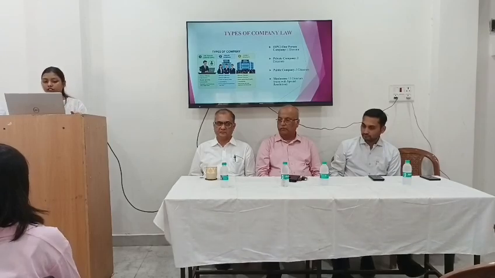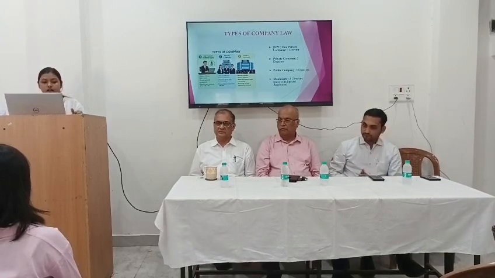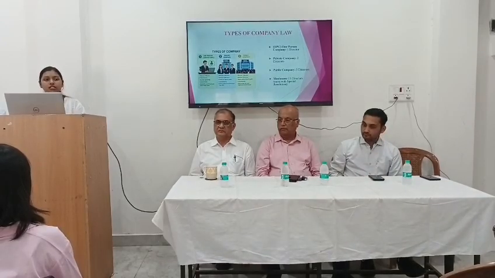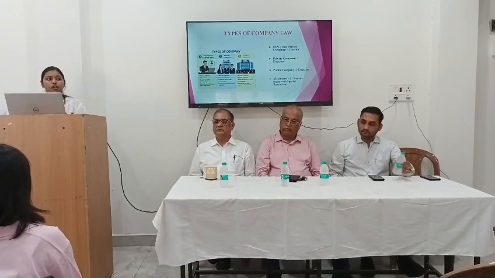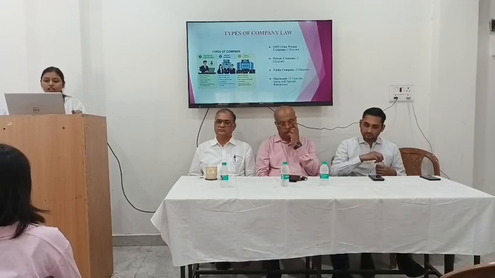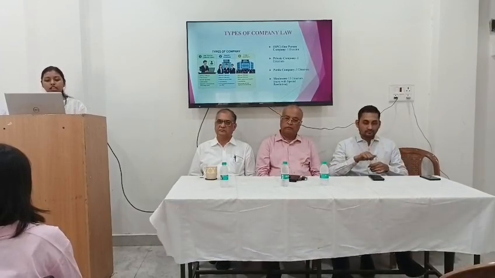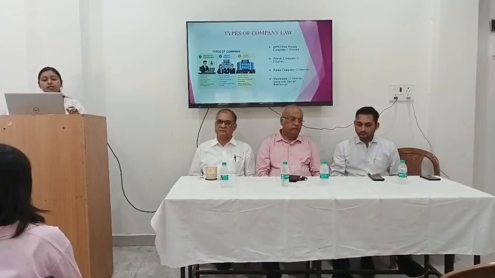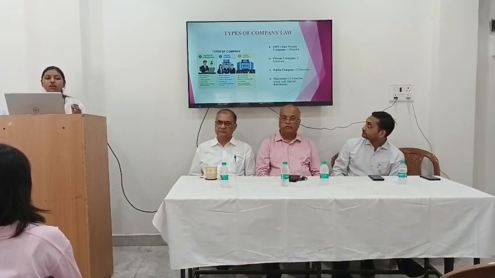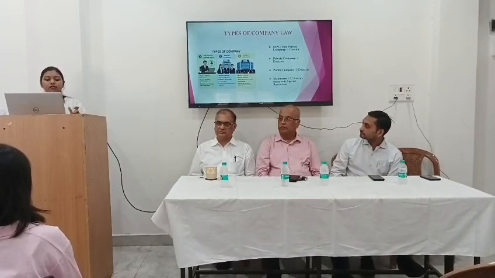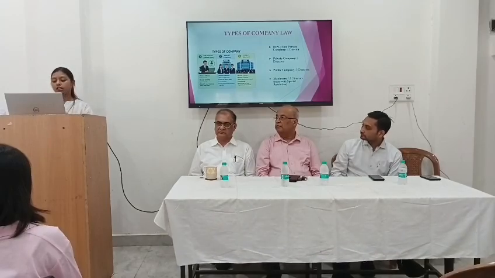The next one is the private company. Private company has two directors and a minimum of two members. In this, the shares are not open to the public. It requires more compliance than the one-person company. Third one is the public company. It has three directors and a minimum of seven members in the company. Its shares are offered to the public, and it has compliance with strict regulations and disclosures.